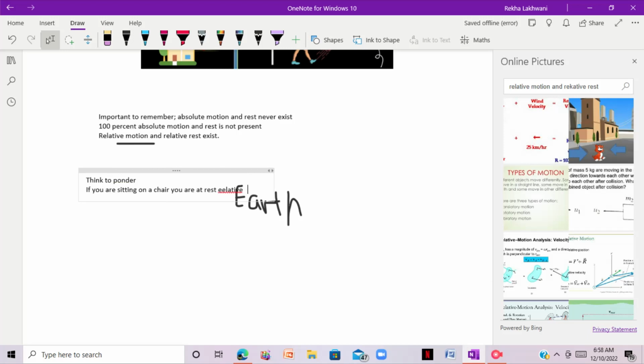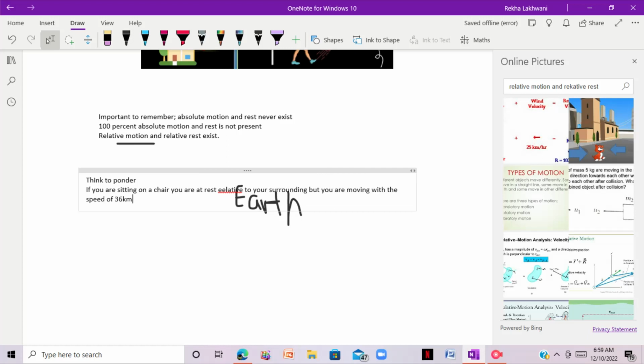One thing to ponder is that if you're sitting on a chair, you are at rest relative to your surrounding. It means that according to your observer, you are at rest, right?